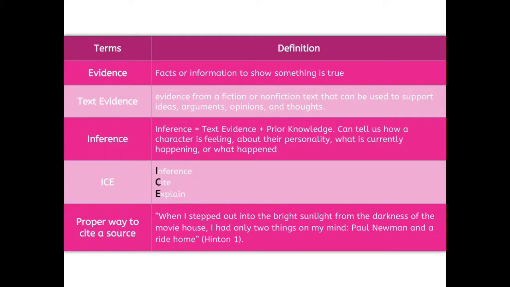You also need to know how to properly cite a source. Notice that in this citation, we see a quotation mark and a quotation mark at the end. This means that it is a direct citation, word for word, from the text. Then we have our parentheses. Inside the parentheses would be the author's name and the page number. Finally, we round it out by putting a period at the end so we know that this is all tied together.